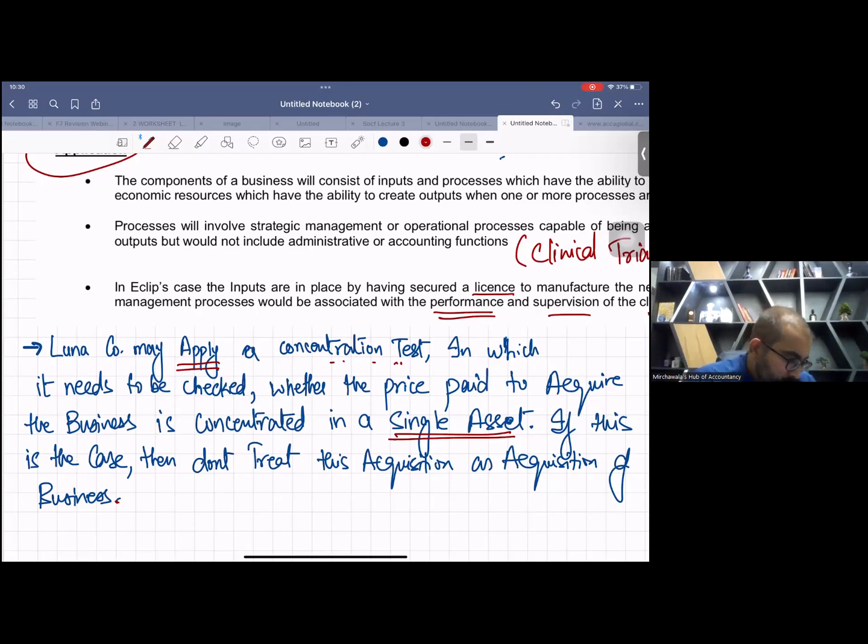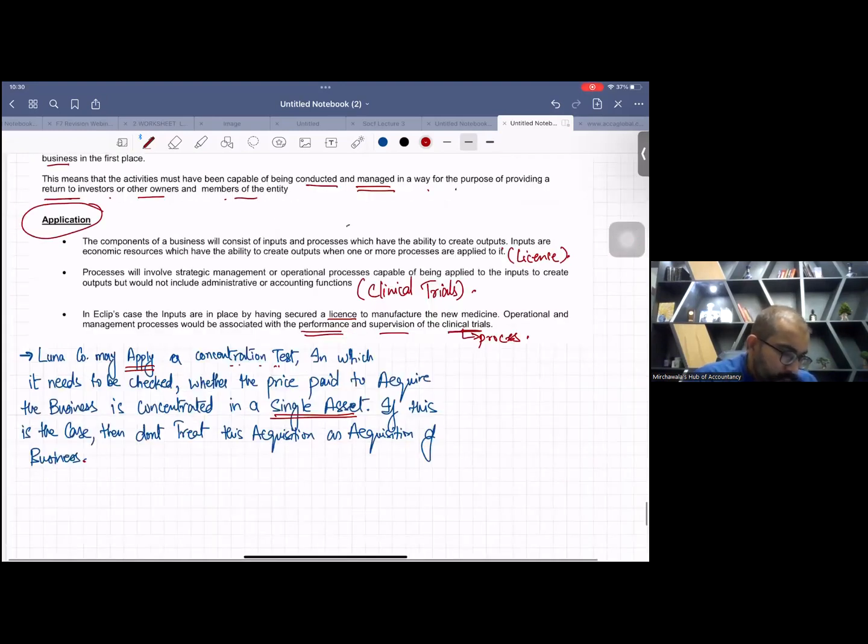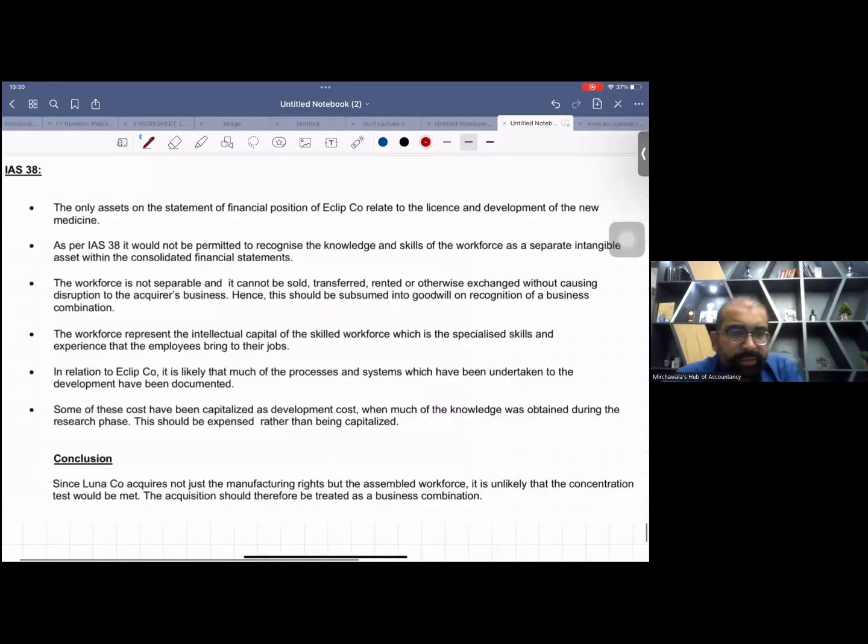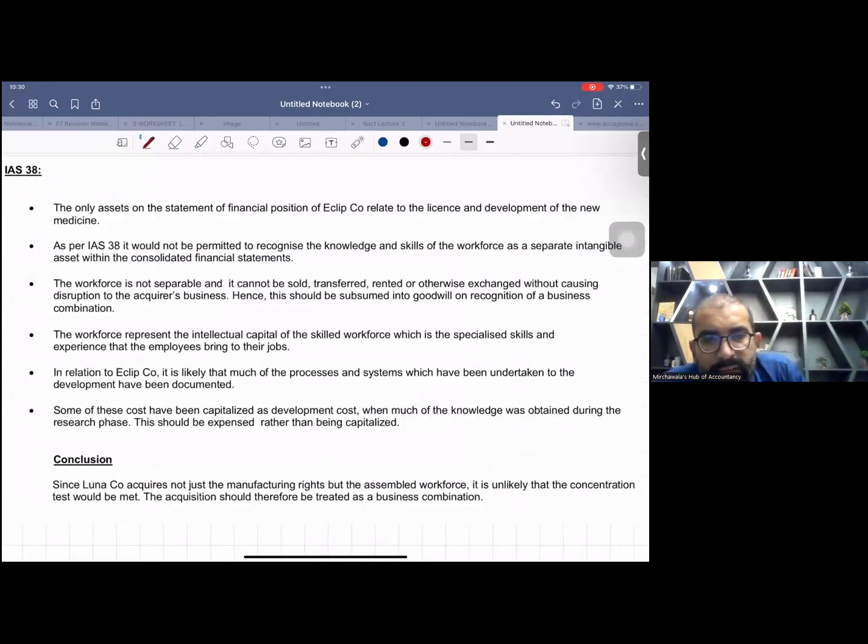Okay. Now, this is related to IS 38. They have asked you whether the skills of the workforce and the scientists can be recorded as a separate asset or not. See, read it. As per IS 38, it would not be permitted to recognize the knowledge and skills of the workforce as a separate intangible asset within the consolidated financial statement.